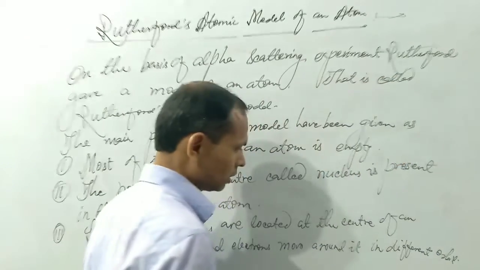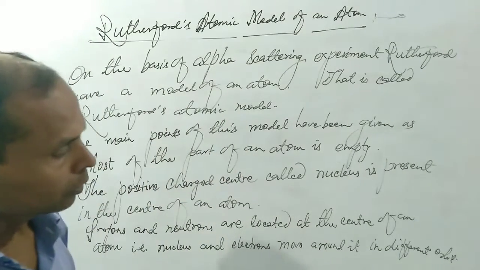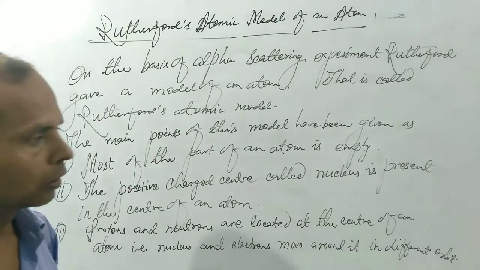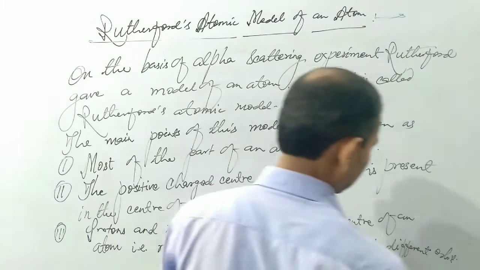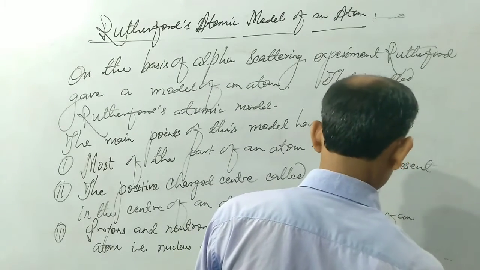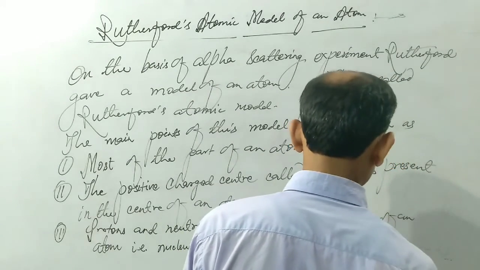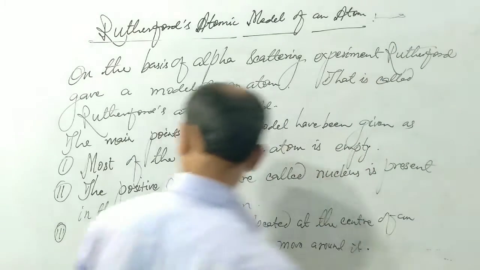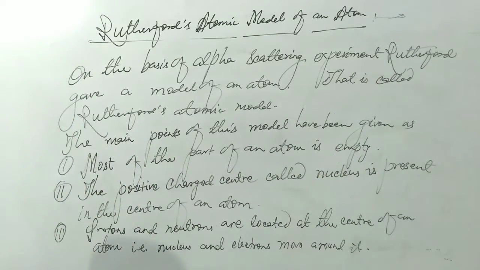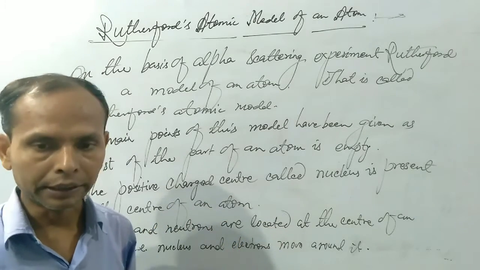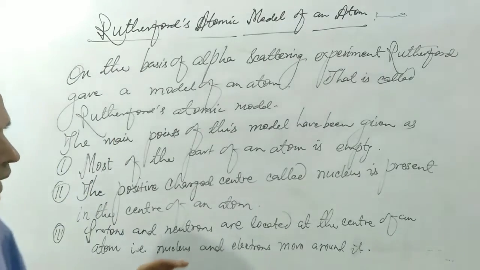But further detail about orbits has not been given by Rutherford, so we cannot write here 'in different orbits'. So we can write only 'moves around it'. Protons and neutrons are located at the center of an atom and electrons move around it. This statement has been given by Rutherford.